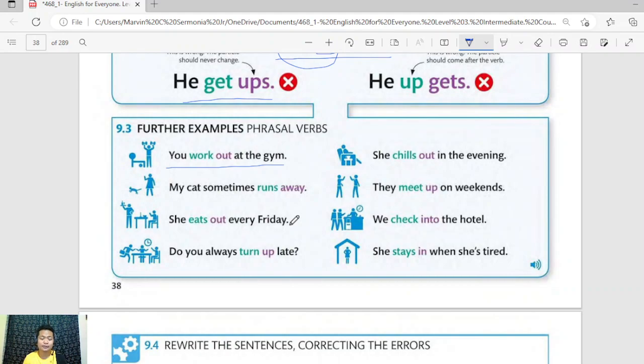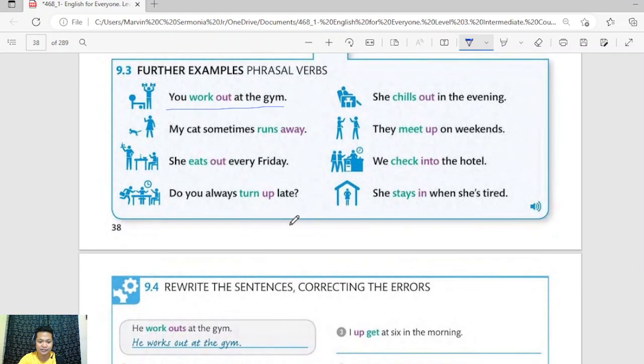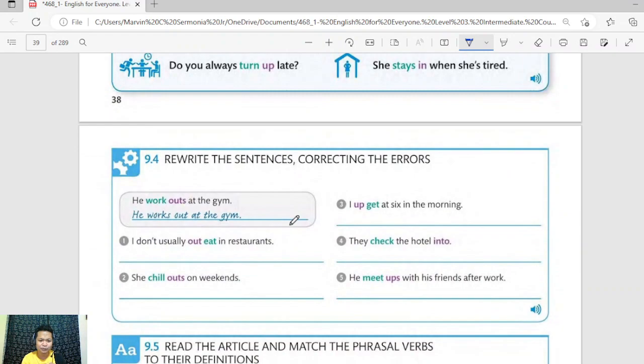Now, if you wonder what is the meaning of each of the phrasal verbs here, we will explore that. We'll try to apply first the rule that we have mentioned a while ago: if it is a phrasal verb, the verb should be the one that agrees with the subject, and the verb should come first before the particle.